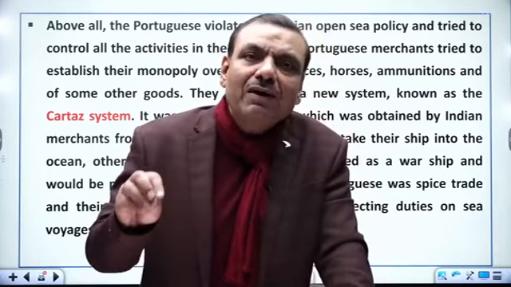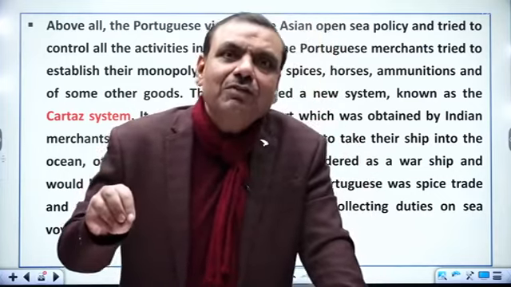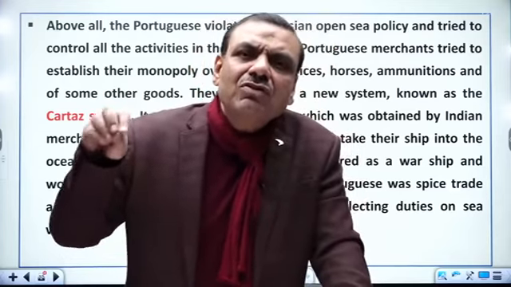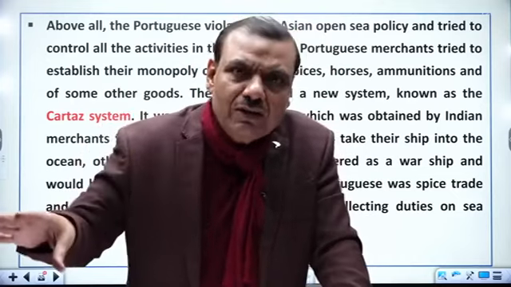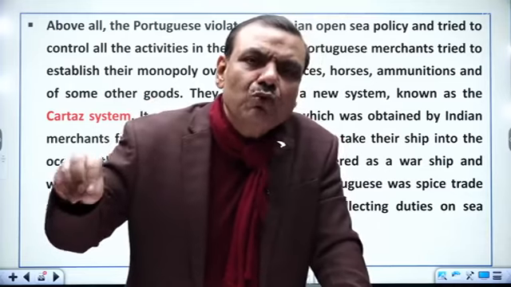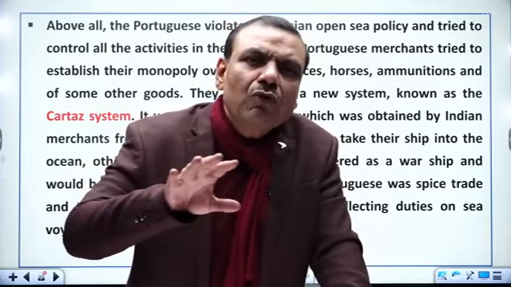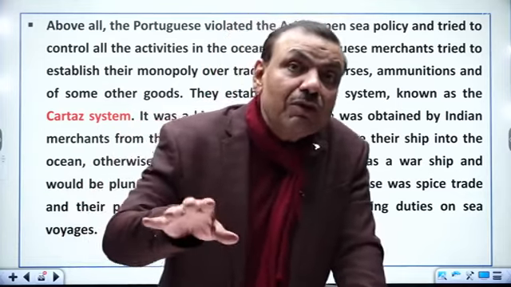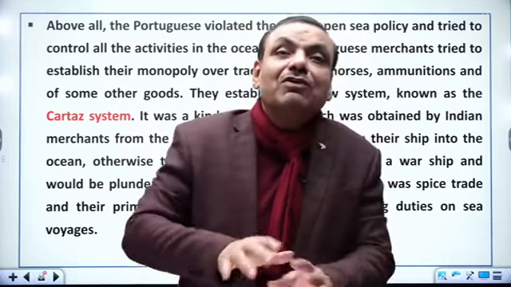Means the Mughal Empire was respected and given reverence by the Portuguese company. If 5 to 6 ships were allowed freely, if the Mughal emperor could move 5 to 6 ships in ocean freely, for that they are not supposed to give any charge. But after that, even Mughal king was supposed to purchase the Cartaz.